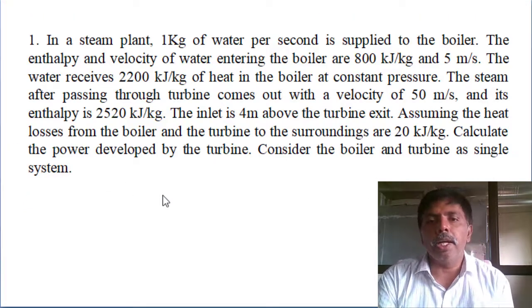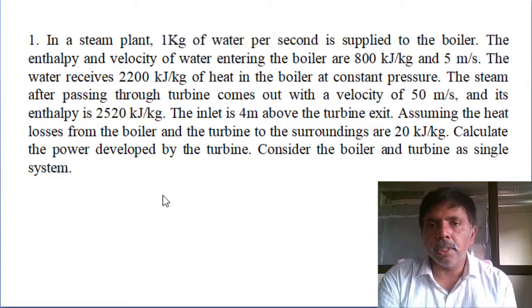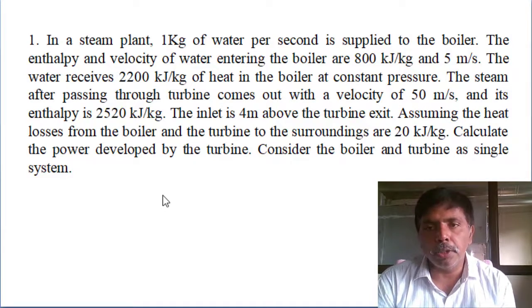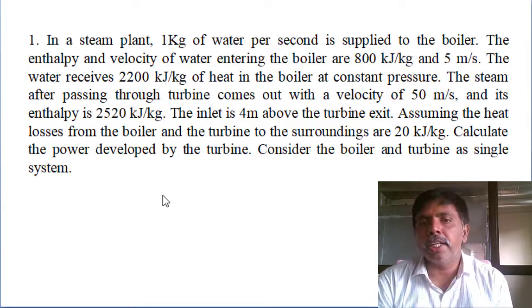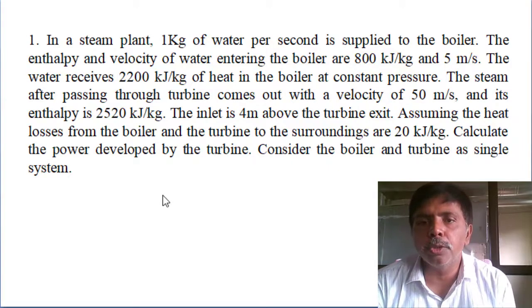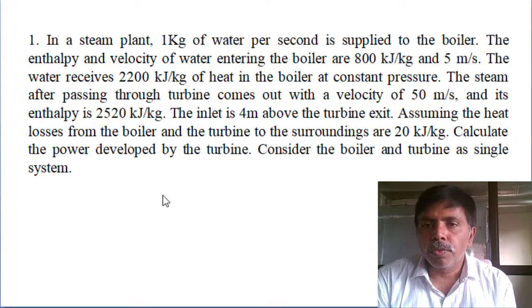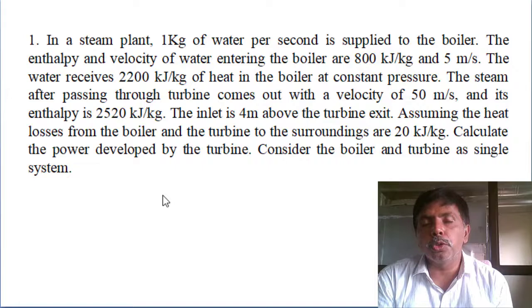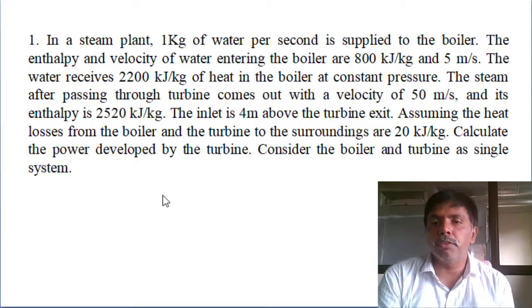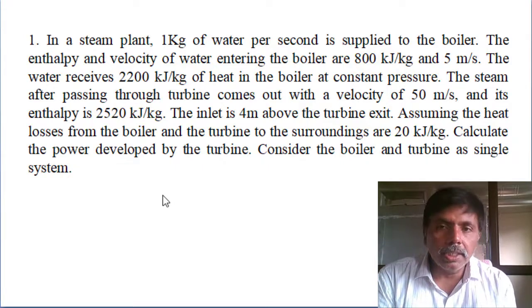In a steam plant, 1 kg of water per second is supplied to the boiler. The enthalpy and velocity of water entering the boiler are 800 kilojoules per kg and 5 meters per second. The water receives 2200 kilojoules per kg of heat in the boiler at constant pressure.